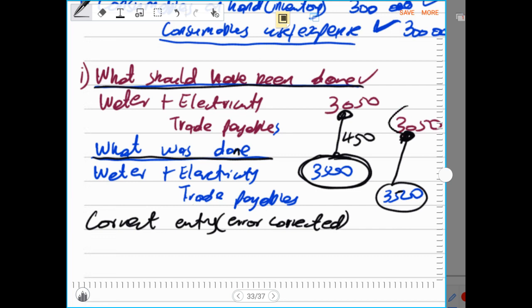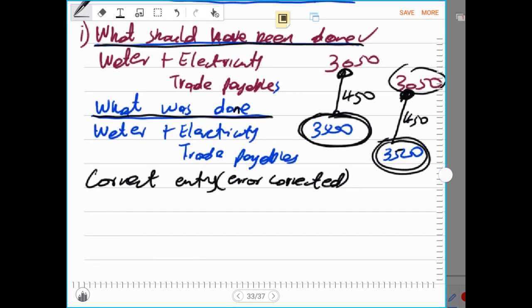Instead of being 3,050, they recorded 3,500. And the difference will again be the same amount, obviously 450. That means the correct answer now is to reduce water and electricity and reduce trade payables. So now we reduce our water and electricity on the credit side because this is an expense. And we debit our trade payables.